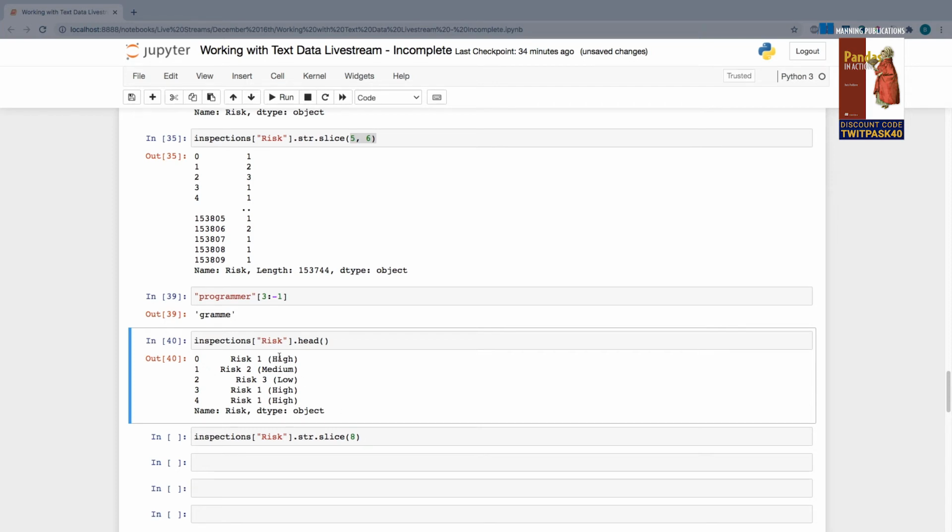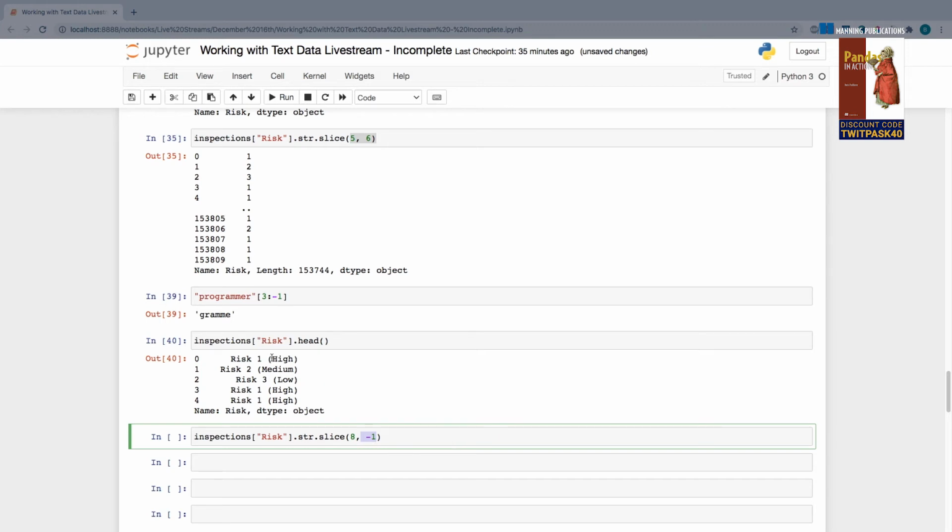So each classification is always going to start at position 8, but it's the length of it that is different here. And what I want to say is go from there up until the very last character in the string, which for all of them is going to be a parentheses. And once again, the last character is not going to be included. So this means go up to it, but not actually include it in the final string.